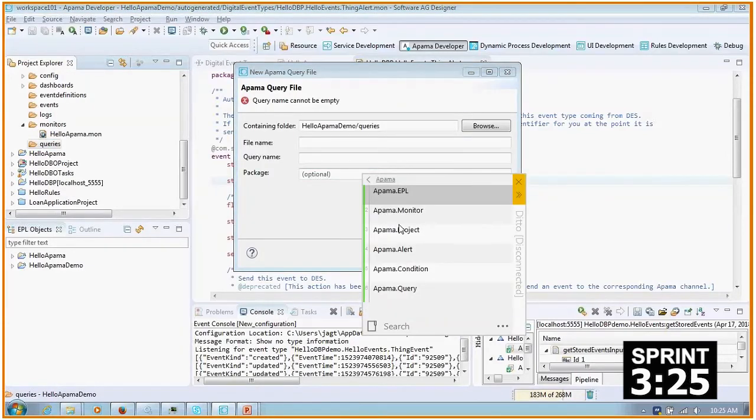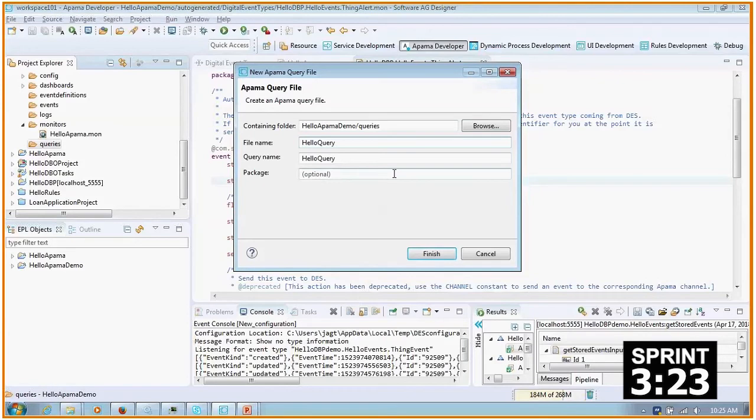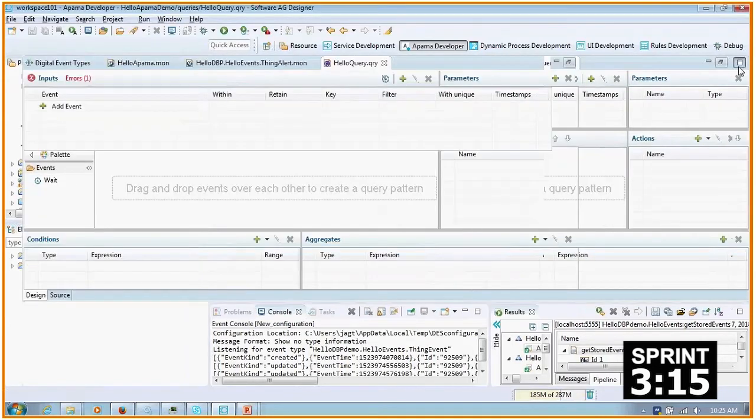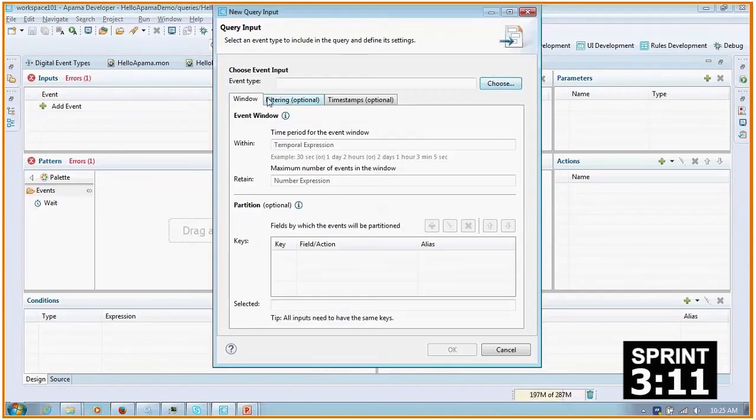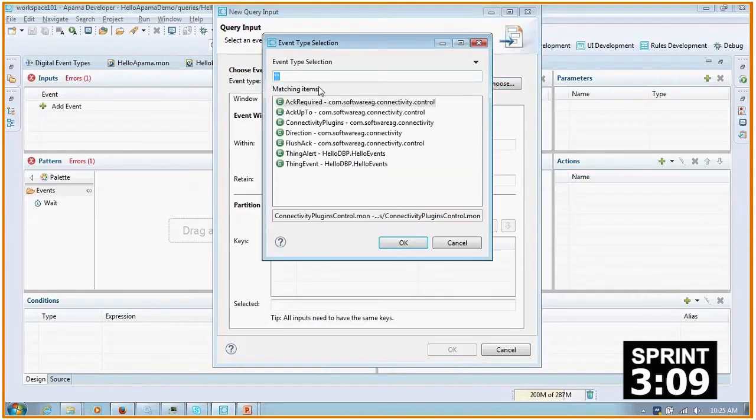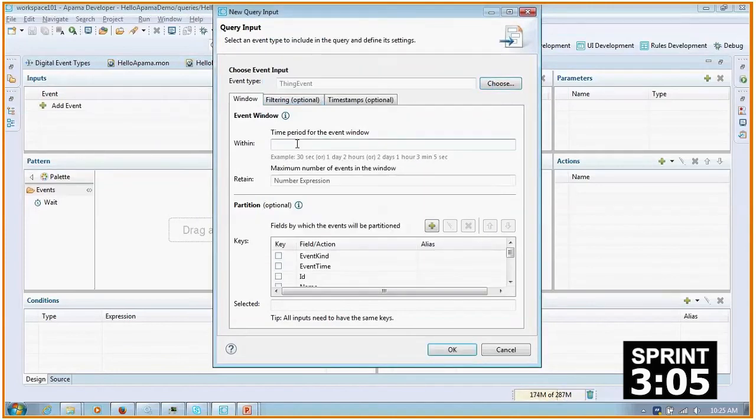Now this is, again, just like a lot of the DBP tooling, graphical drag and drop. There are many ways to program Apama. You can write EPL code, but this is an easier way of doing it. What you see here is that we're going to pick the thing event as the event type we're looking at within a particular time window. There'll be events flowing through the system, and we're looking for multiple events within a 10-second window.